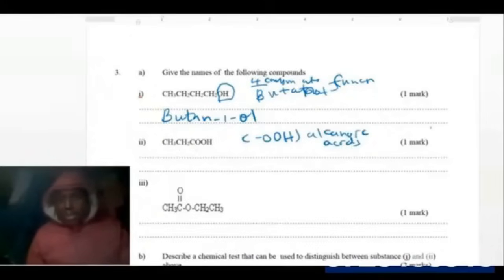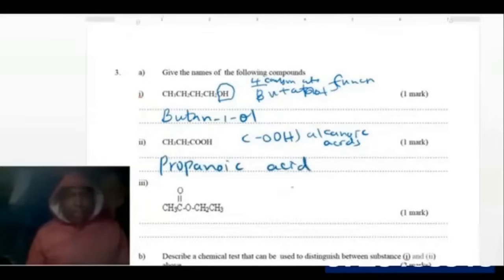Remember ethanoic acid, butanoic, propanoic. Therefore, this one is propanoic because 3 is propanoic.